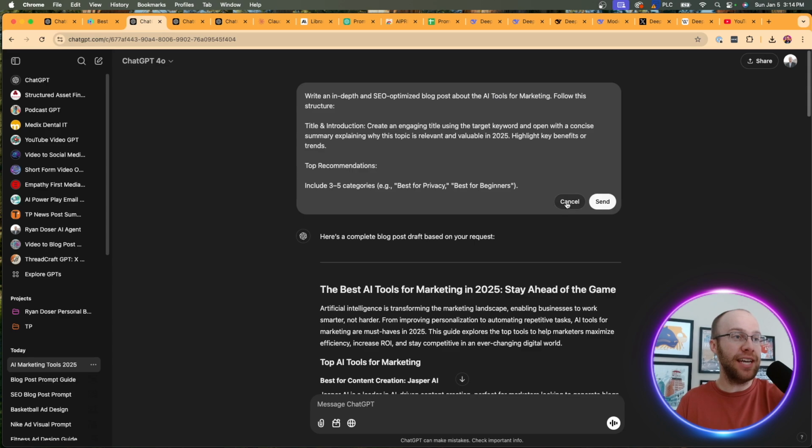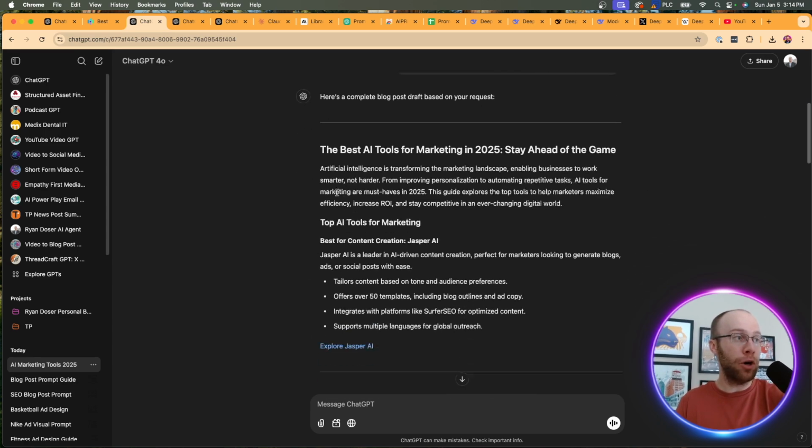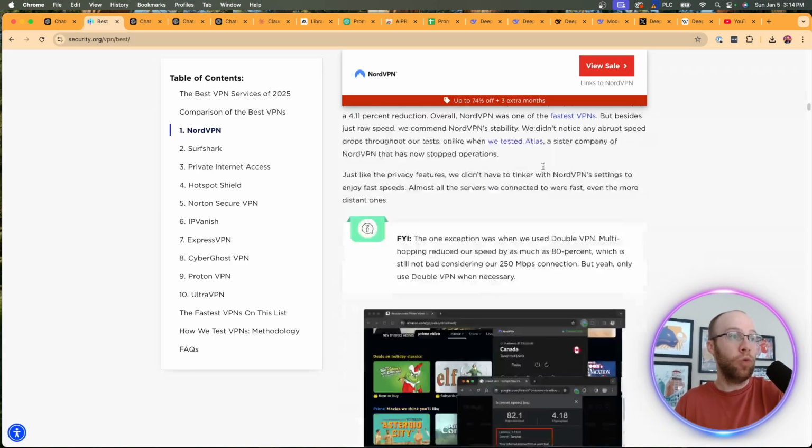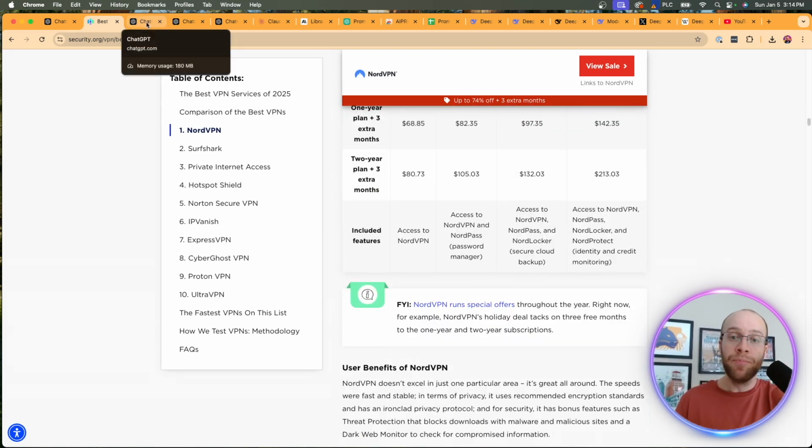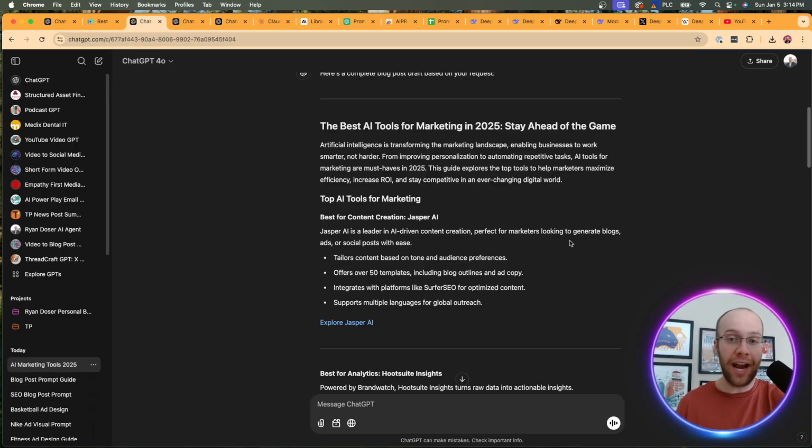And so then what it did is it generated a blog post as best as it could to what this security.org blog post looks like. Now, it's not going to be perfect, but it's a really good first draft or a head start versus just trying to craft an SEO blog post without any sort of direction, just kind of shotgunning it. So here's the response that I got, right?